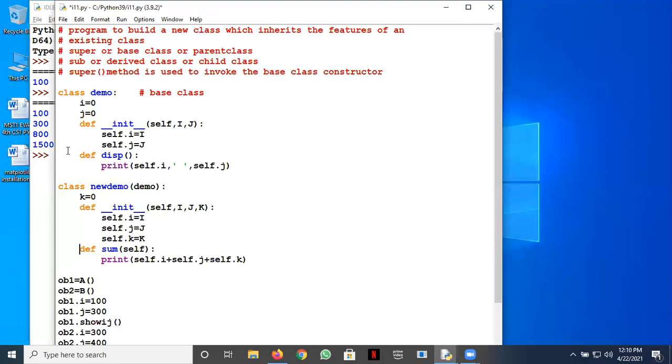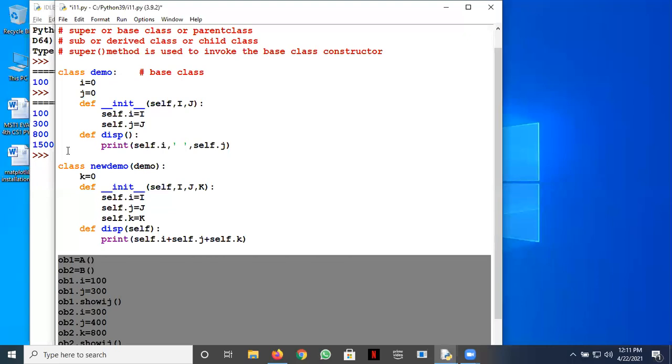See, I'll first take an example which would prompt us to use super. I'm initializing the values for i and j in our base class, and i and j in our derived class also. Then I can obviously use the method disp here, where I can print i, j, and k. So can somebody suggest how to create objects?